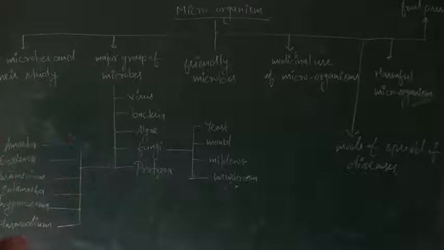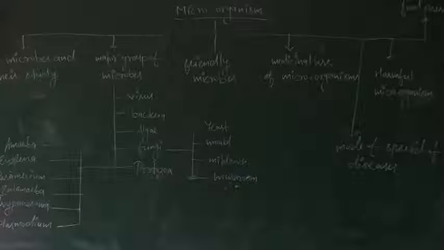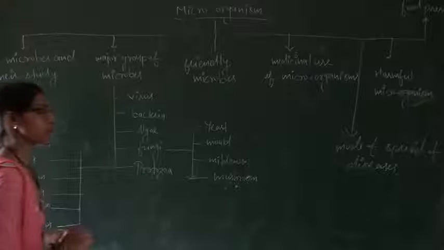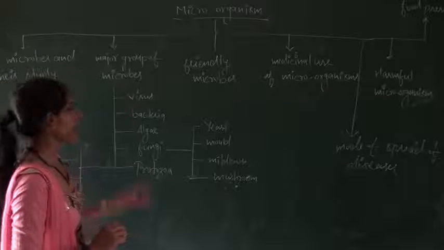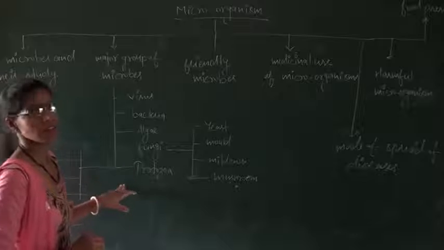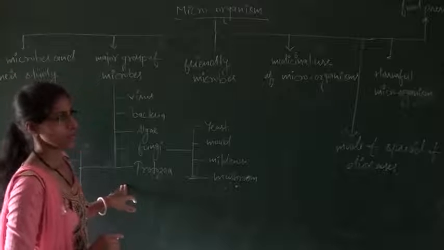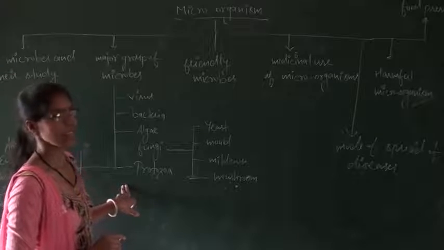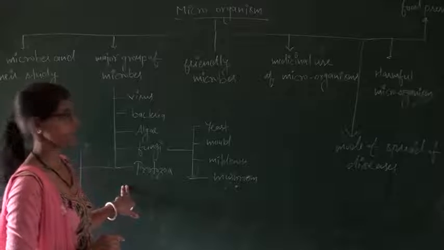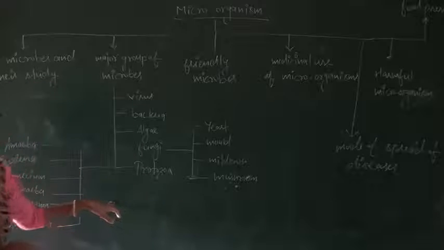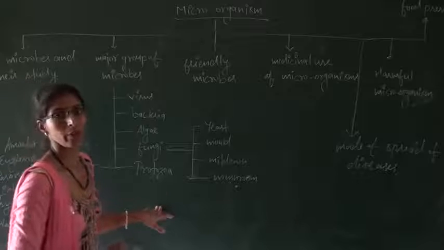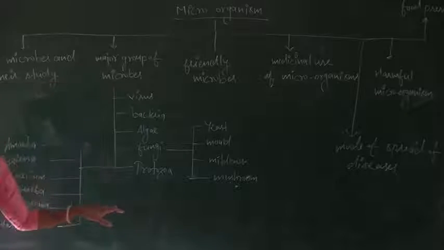So these are some common features of the microbes, and the process of reproduction in microbes takes place with the help of both sexual reproduction as well as asexual reproduction. In some cases sexual and in some cases asexual mode of reproduction takes place. Okay.